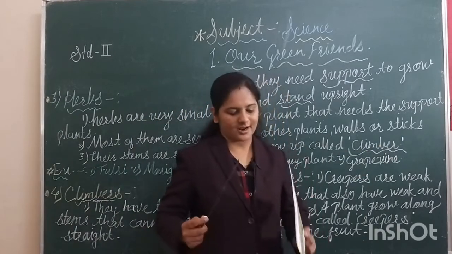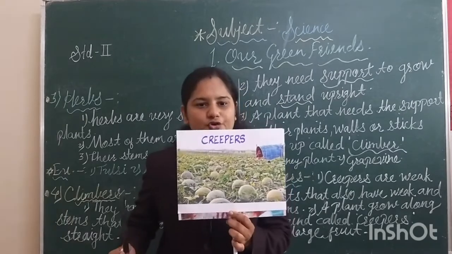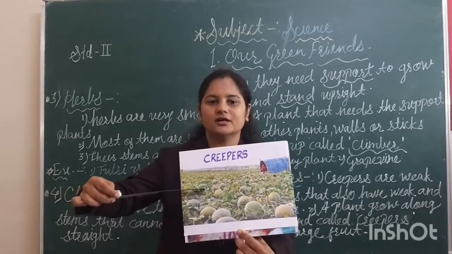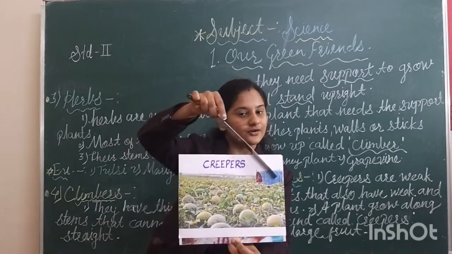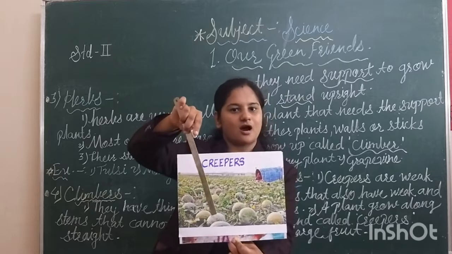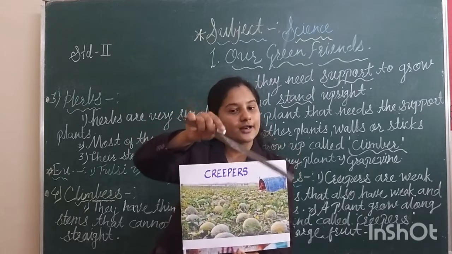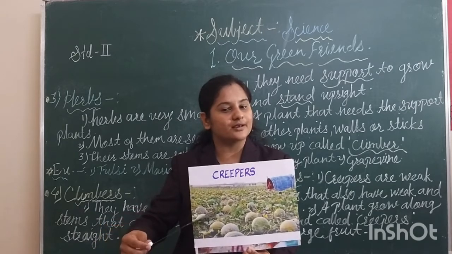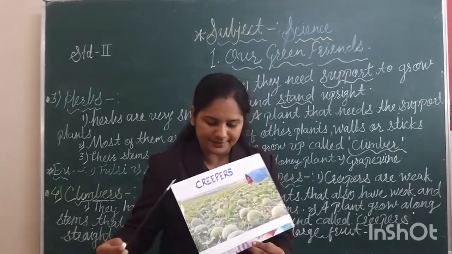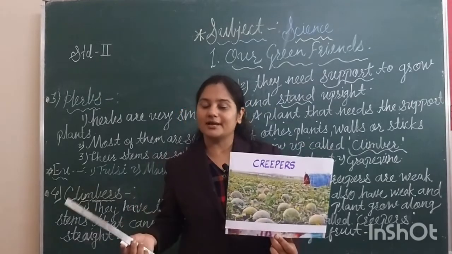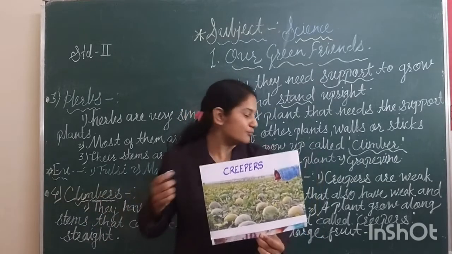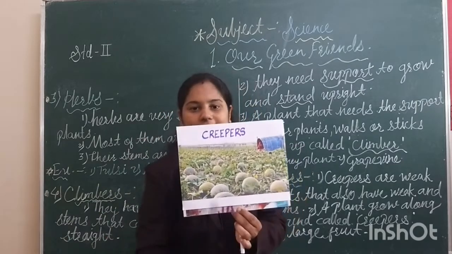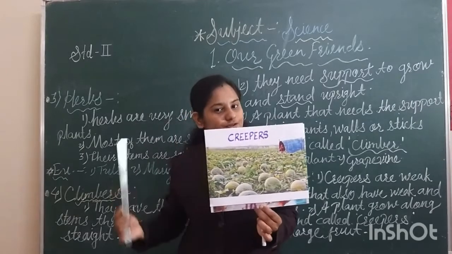See students, here I bring one picture for you which shows how creepers are. See, in this picture they grow along the ground. Yes students, they grow along the ground, and observe the fruit. That fruit is very big. Examples of creepers are the pumpkin and watermelon. These fruits are examples of creepers. They grow along the ground and bear very large fruit.